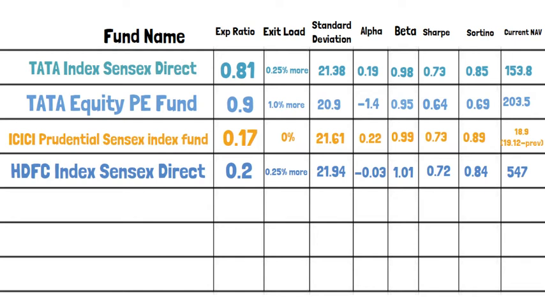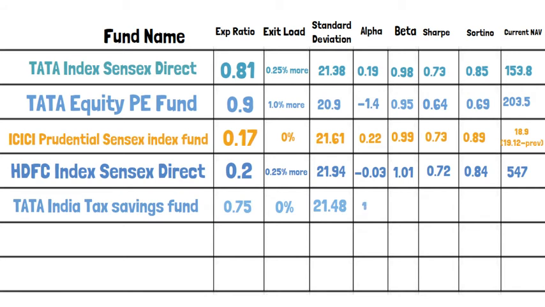The next one that we're going to see is Tata India Tax Saving Fund. The expense ratio of this fund is 0.75 and there is no exit load. The standard deviation is 21.48. We have the alpha as plus 1.6 and the beta seems to be 0.96 and Sharpe is 0.83 and the Sortino is 0.9.